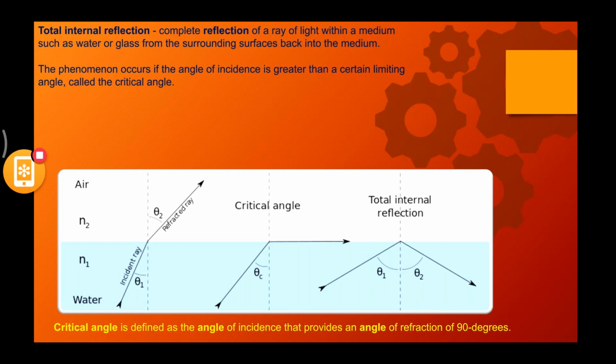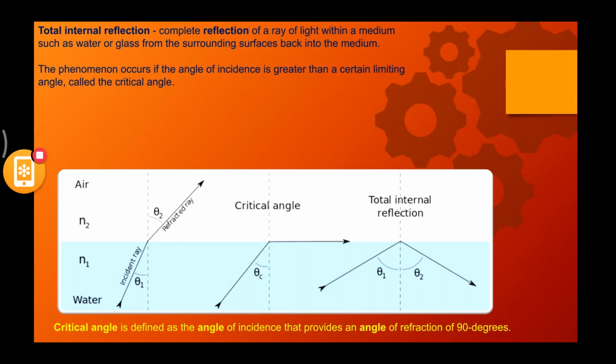How can you produce an angle of refraction of 90 degrees? When the angle of incidence is made in such a way that the refracted angle gives you 90 degrees. This particular angle of incidence is nothing but the critical angle. That is why it is denoted using theta c.